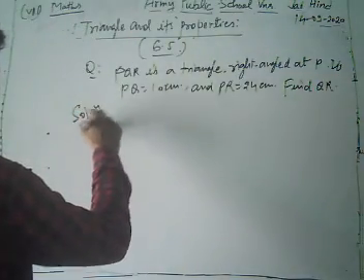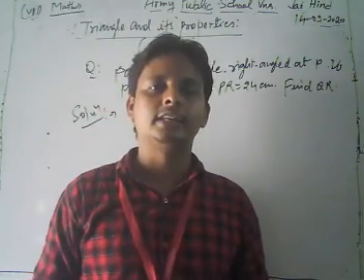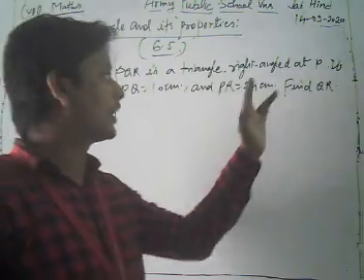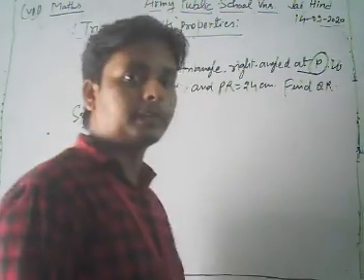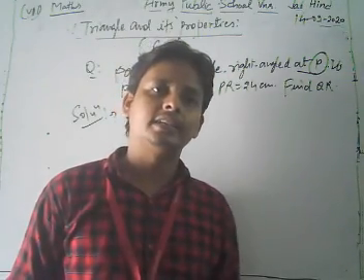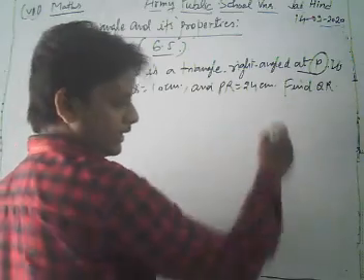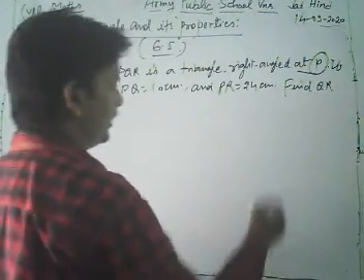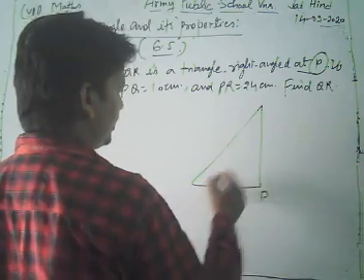First of all, dear student, we form a right angle triangle PQR, right angled at P. This is the very important concept of this question. Right angled at P, so angle P is always taken as 90 degree. Now look, we form a triangle in this way.